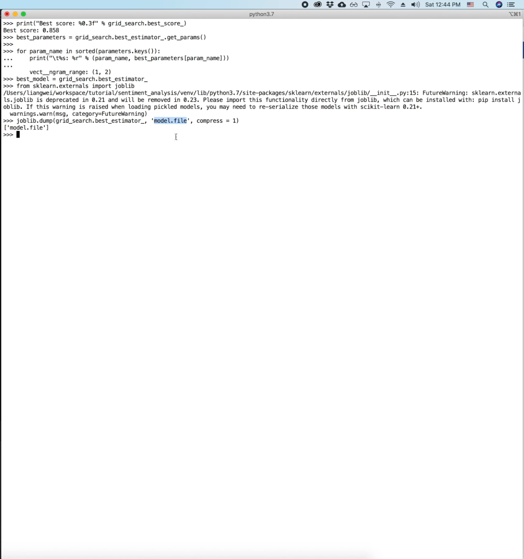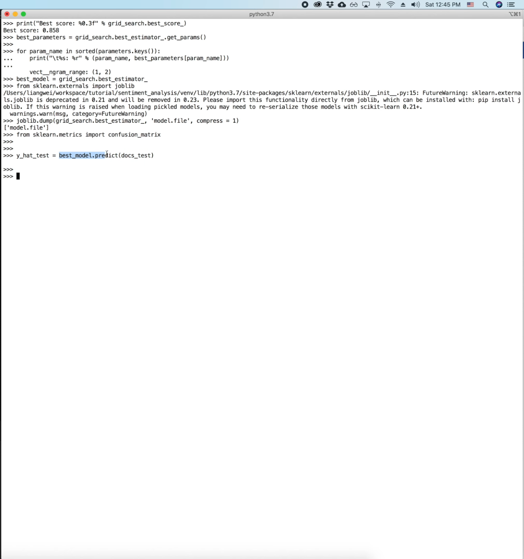And also, I want to show you another cool thing about using this model. For example, I want to see how this model performs on the testing data, which is a quarter of the samples that we separated from the training data. So what we can do here is call this best model that I saved, from the best estimator get_params. And then there's a built-in function called predict. And I'm feeding it the test documents here.